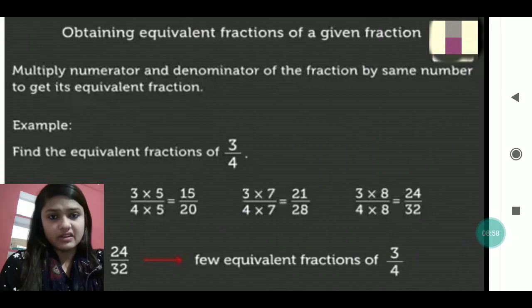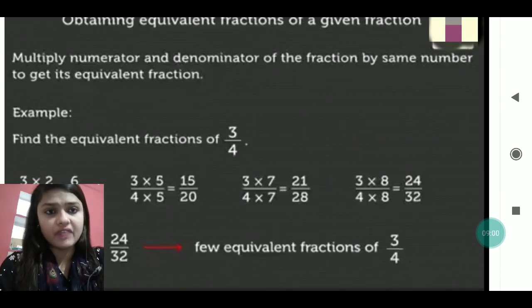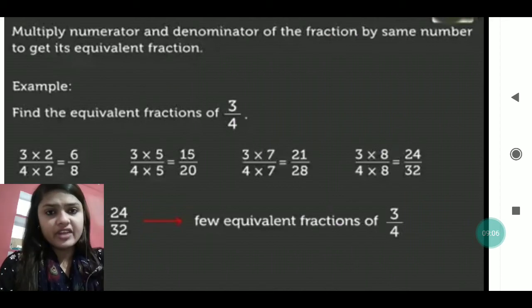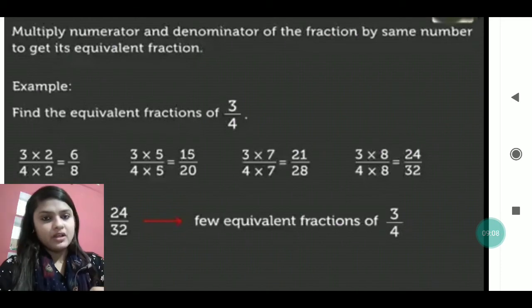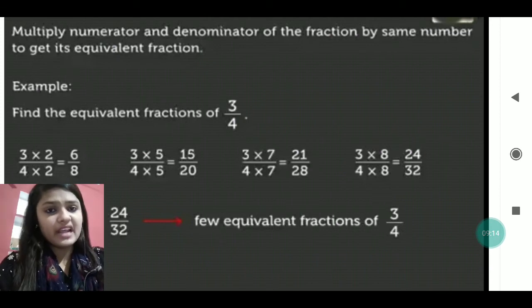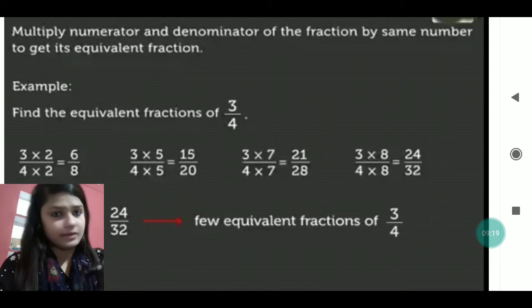Suppose any question is given to find the equivalent fraction. How will you find it? Like 3 by 4 it is written. Now you multiply 3 and 4 by the same number. 3 you multiply by 2 and 4 also multiply by 2. Then you will get 3 2s are 6 and 4 2s are 8.